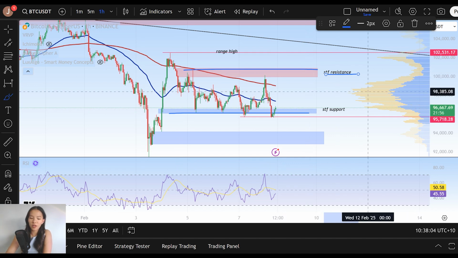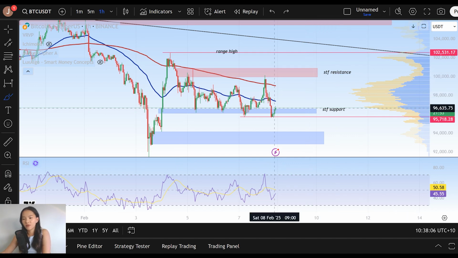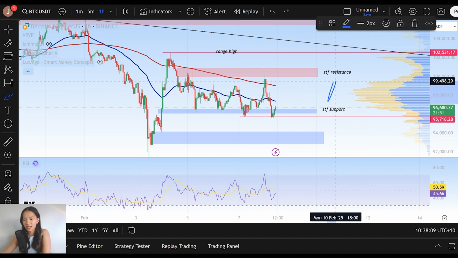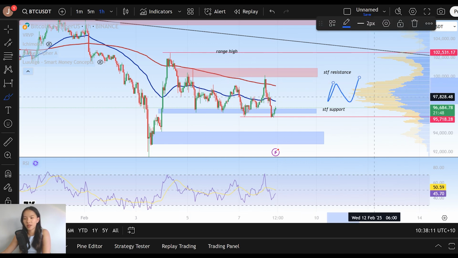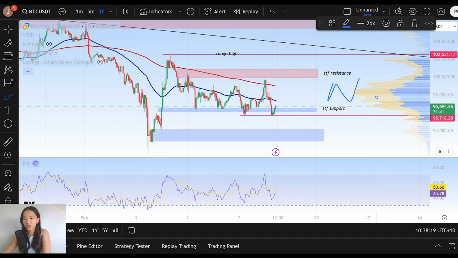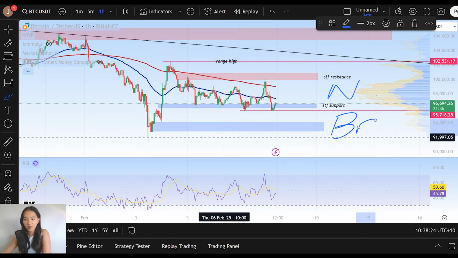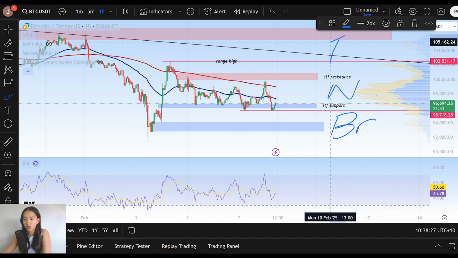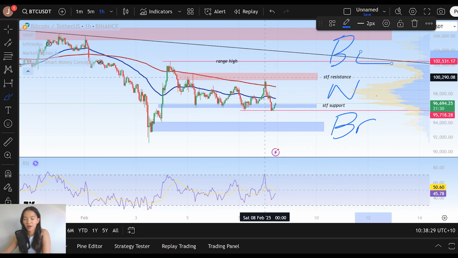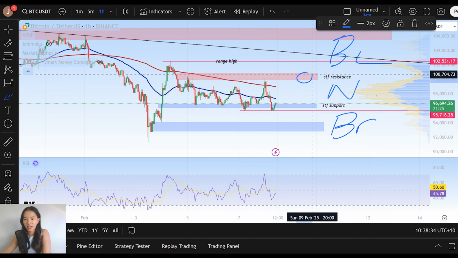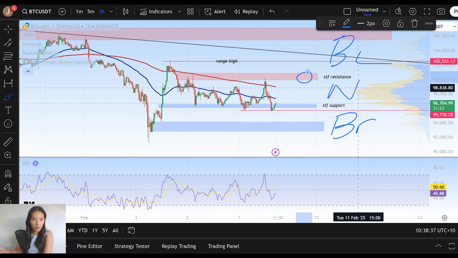So right now, while Bitcoin continues to chop within this range of consolidation, we're very clearly in quite a neutral range. We don't really have many consequences moving within this range. This has no high time frame consequences. It's a very, very small range. But using this range, we can map out the future short time frame bearish scenarios, as well as the bullish case scenario. That's a little bit more complicated because we have a little higher time frame validations that we're looking for as well. But breaking above our short time frame resistance here could very much signal the first leg up to retesting those higher time frame levels of resistance.